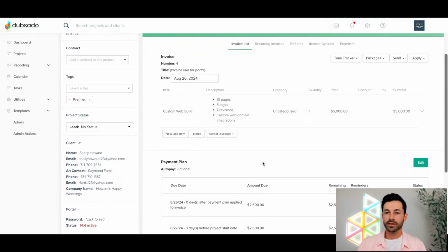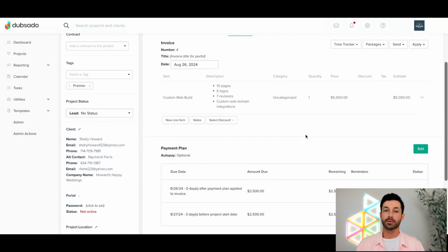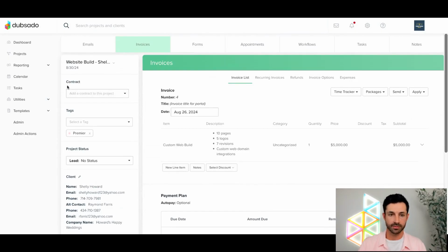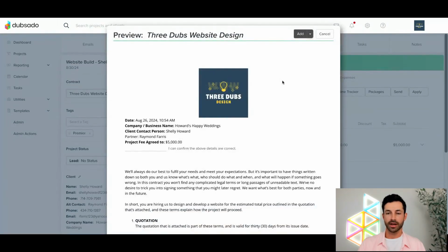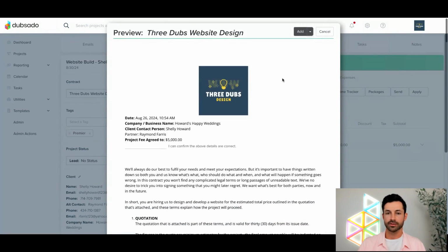Cool. So now that we have our invoice generated, I know this is a question from before. Now that there's some information to pull from, that smart field on our contract has some info that it can actually add into the contract here. So let's see where the secret sauce is. If we go to contract, we can say add a contract to this project. We're going to pick our 3Dubs design website design contract. When I say add, it's going to apply this particular contract to this project.